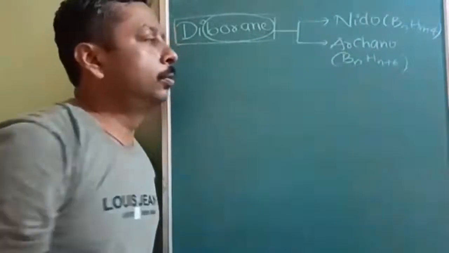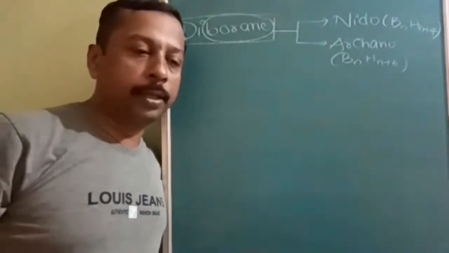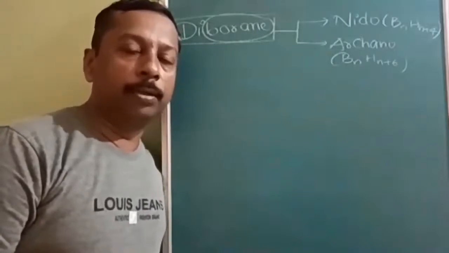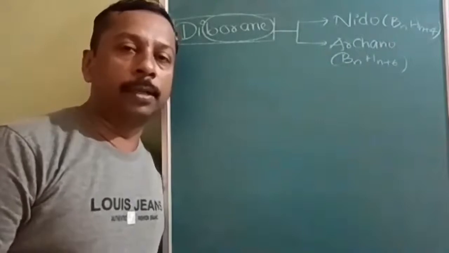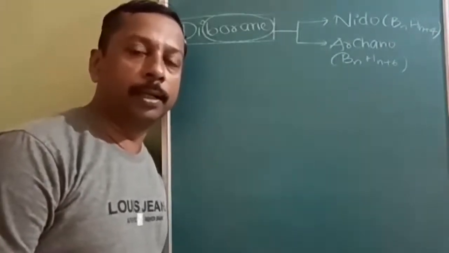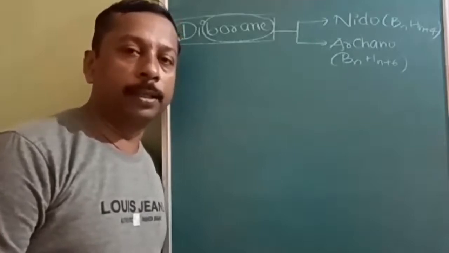To avoid confusion, like in organic chemistry, initially only a few compounds were there, so simple naming was used. But once the number of compounds increased a lot, a systematic naming was introduced. What is that naming called? IUPAC naming.